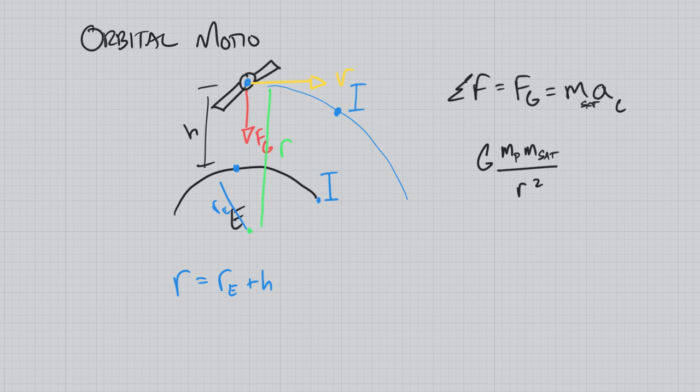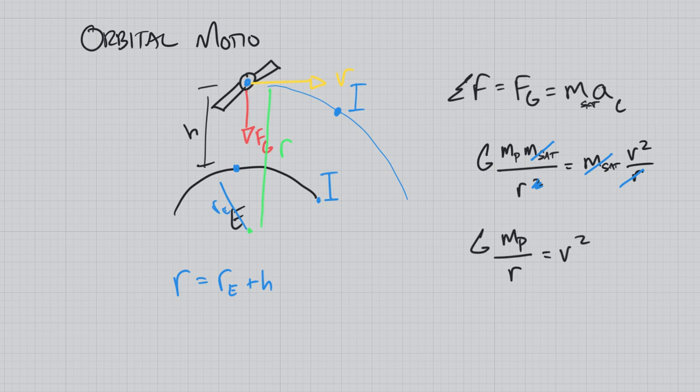Go back to this, though. This is going to be the mass of the satellite times the centripetal acceleration, which let's replace with v squared over r. What can we cancel out? The mass of the satellite actually goes away. One of these r's goes away, and we can then rewrite this as G times the mass of the planet over r equals velocity squared.